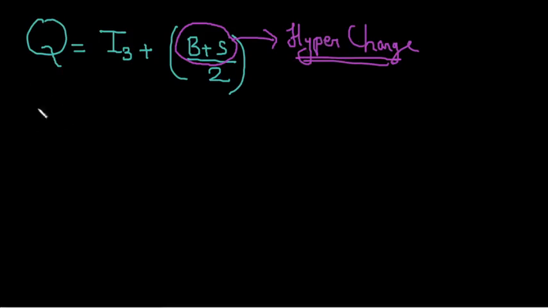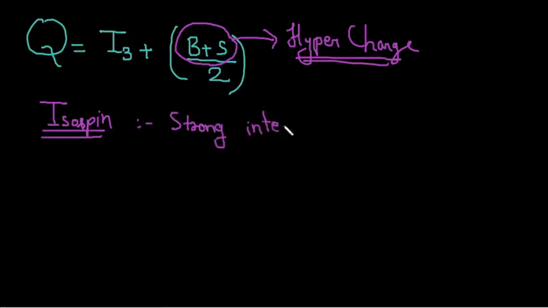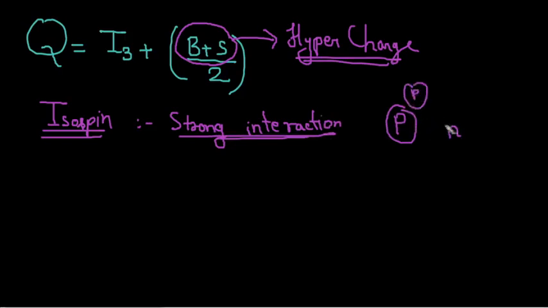The other thing we need to discuss is isospin. Isospin is due to the fact that the strong interaction does not distinguish between charges. That means if you have a proton and a neutron, the strong interaction between proton and proton, or proton and neutron, is not distinguished.